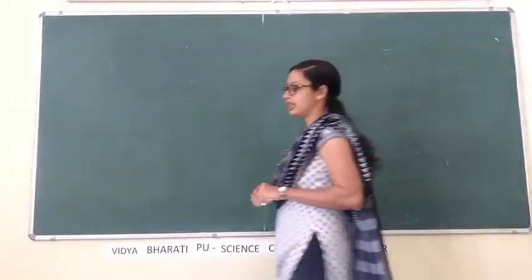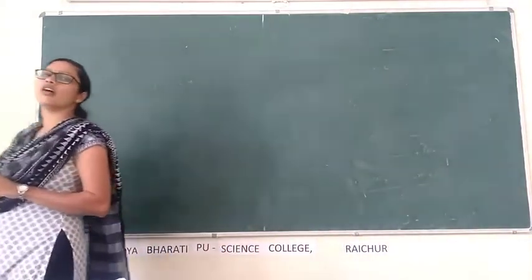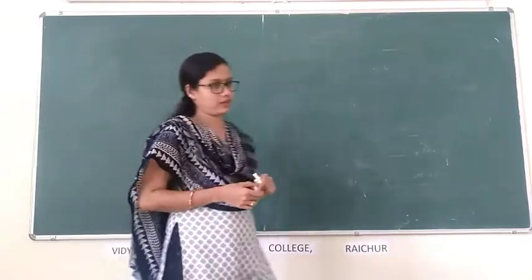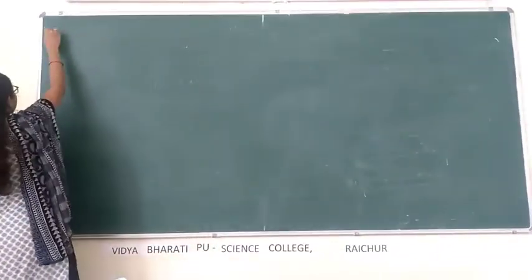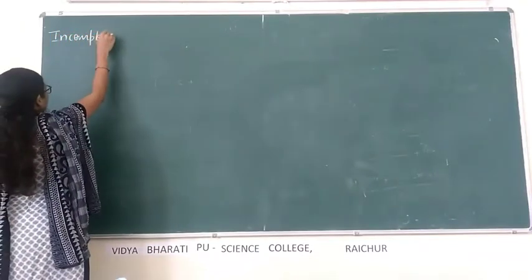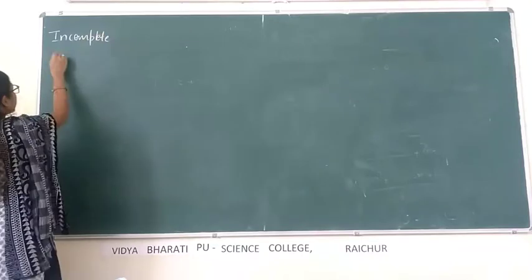Some other characteristic features based on which animals are classified are incomplete and complete digestive system.